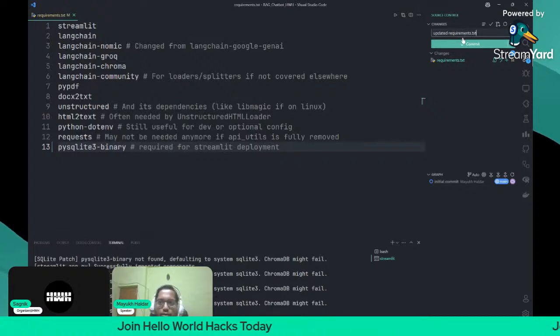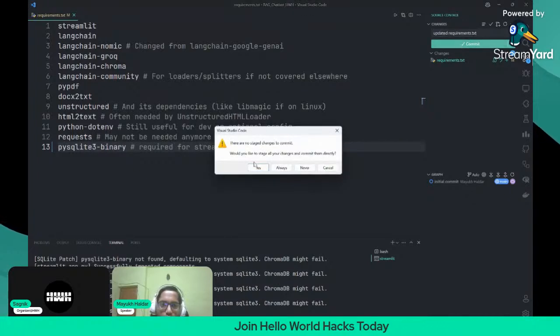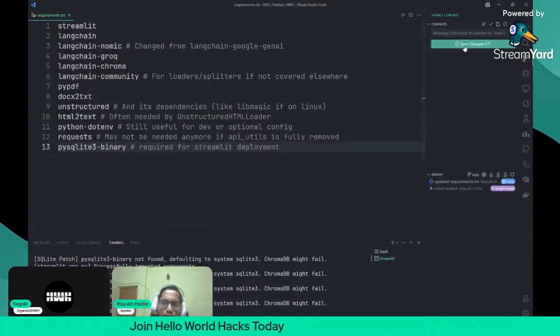Requirements.txt. Okay. Simple commit messages should be there. Simple commit messages. Updated requirements.txt. Commit. Yes. Now it should work. Sync changes.